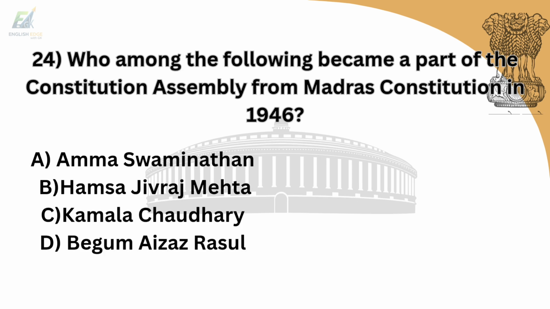24th question is, who among the following became a part of the Constituent Assembly from Madras constituency in 1946? Option A is Ammu Swaminathan. Option B is Hansa Jivraj Mehta. Option C is Kamla Chaudhary. Option D is Begum Aizaz Rasool. And answer is option A, Ammu Swaminathan.